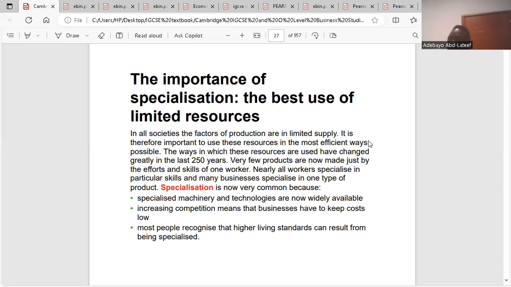The only way out to manage scarcity is through specialization. That brings us to specialization here. Do you get the point? Yes, so specialization means what? Concentration of an individual, firm, government, or a country in one aspect of production. Because you are concentrated in one aspect, it gives you the opportunity not to waste resources because you are doing what you know how to do best.